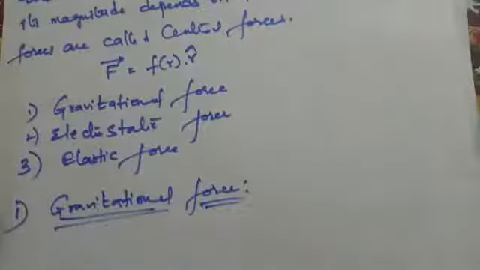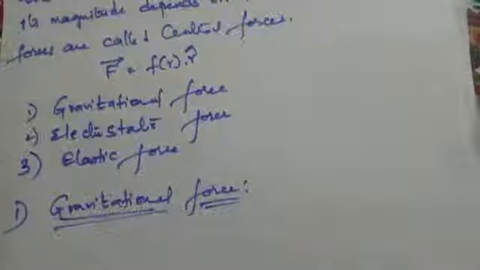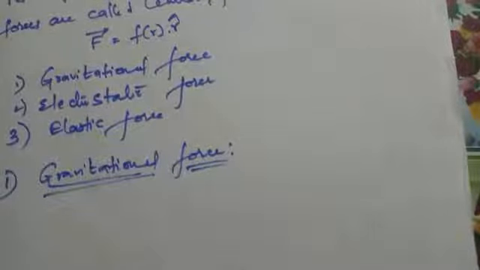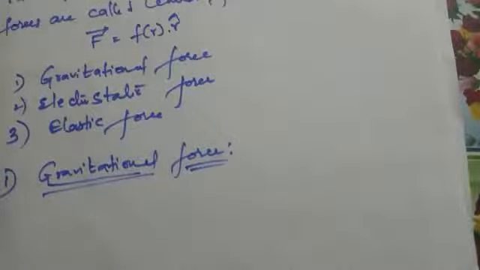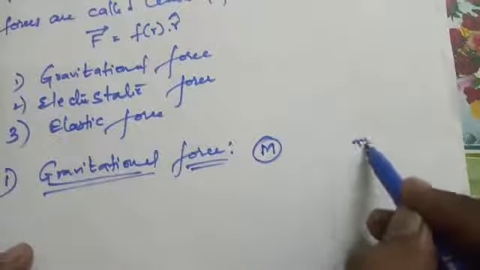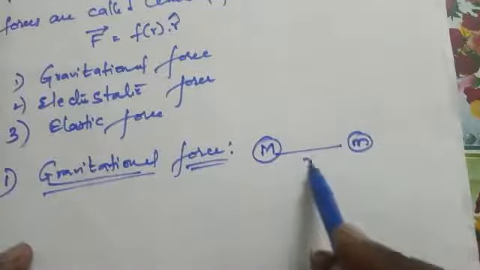It is the force acting between any two bodies in the universe, whether on the earth or in the universe. It may be between two planets, or between two objects lying on the earth. Let us assume the mass of one body is capital M and the mass of another body is small m. The distance between them is small r.